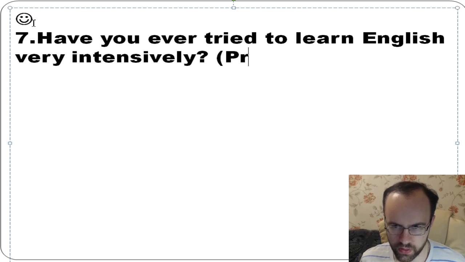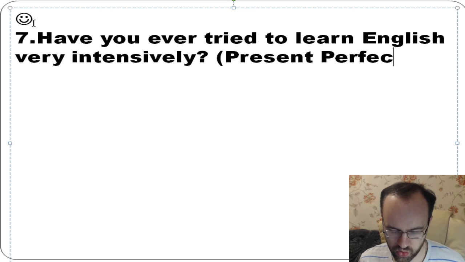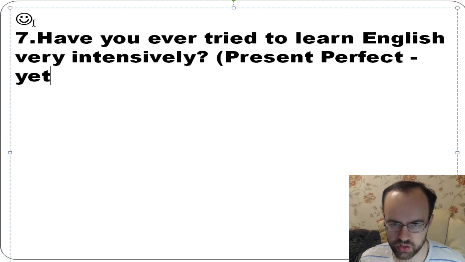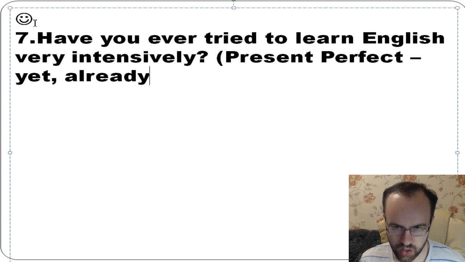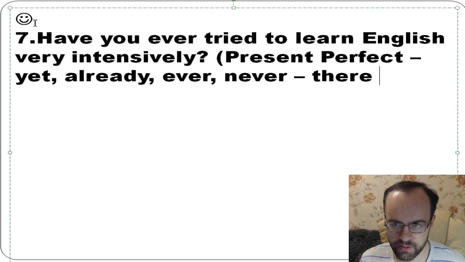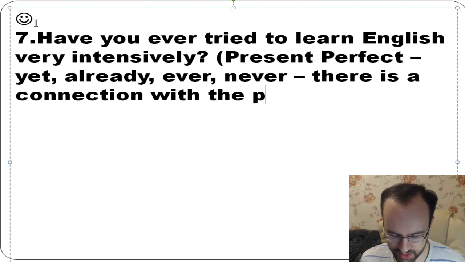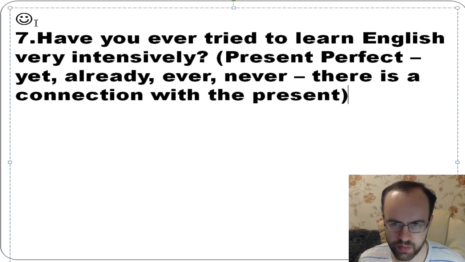We call this tense present perfect, and you need to know when you use this tense. We often use it with yet, already, ever, and never if there is a connection with the present. So it's an important thing.